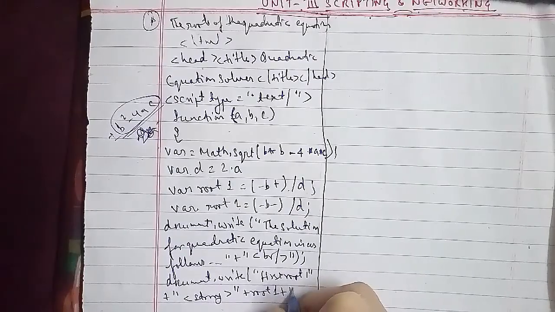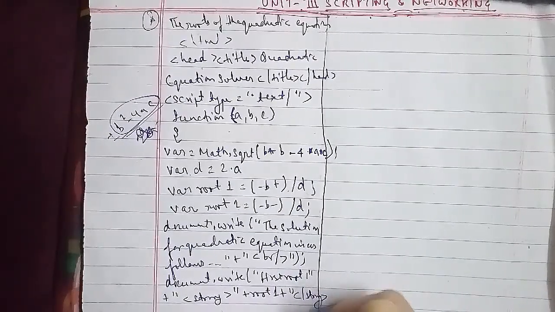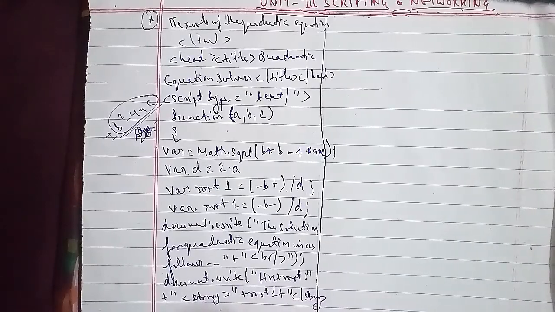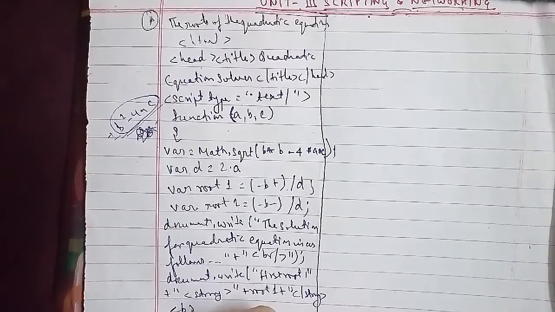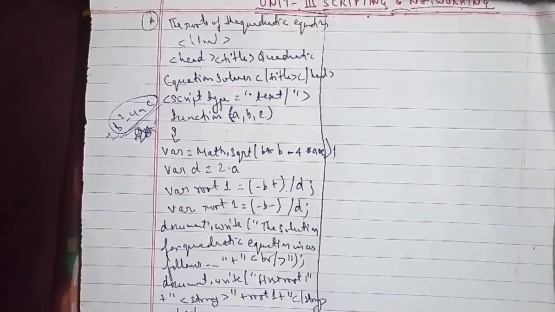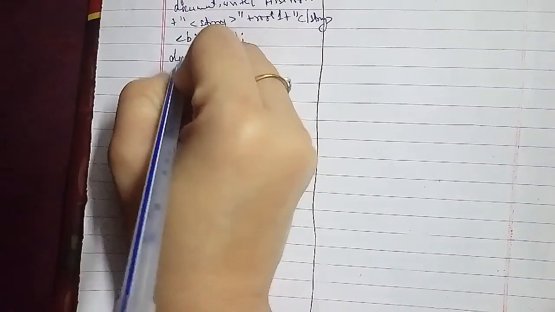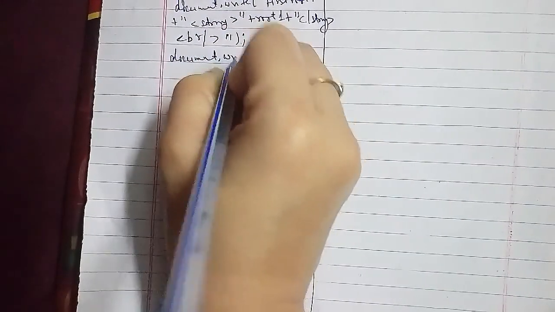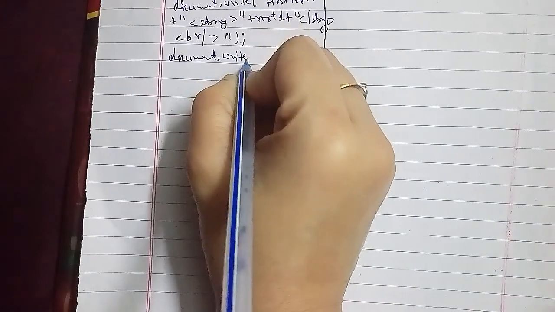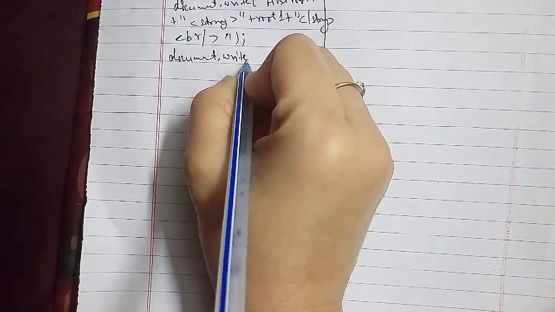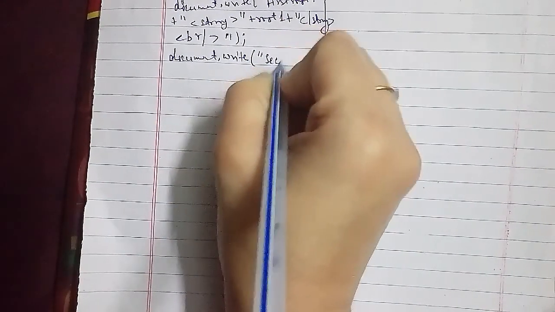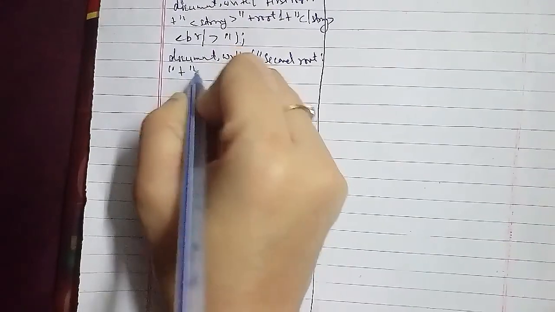After the break tag close, then again we will go ahead with document dot write, then after that we will go ahead with the second root, plus strong plus root 2 plus strong br tag close, then closing tag script tag close, then start with the body.